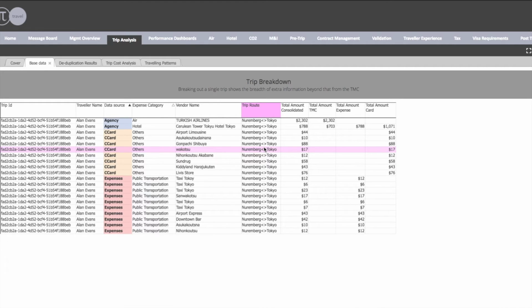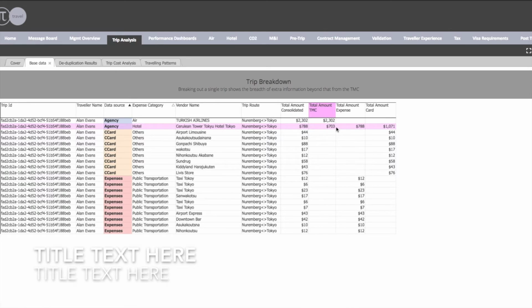The most important thing to remember here is that we're not just looking at when the outbound flight went and when the return flight came back. We have to be looking at things like, was there a taxi beforehand, was there a meal before the flight. We use machine learning to aggregate all that spend together, using probabilistic rules, which we can talk about in a bit more length at a later date. Fundamentally, we group them together using a trip ID, and we put all this spend into one trip. One of the key areas where people have the most trouble identifying and consolidating spend is when you have a booking that looks like this. This is a hotel booking.